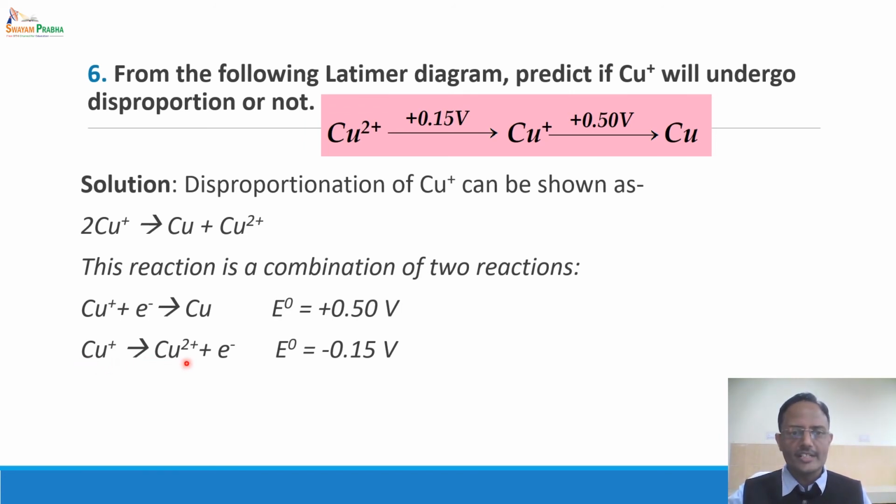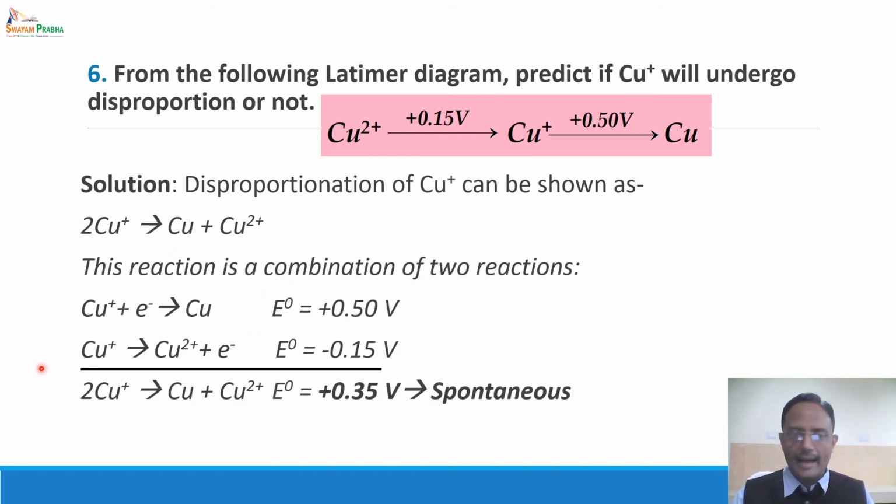So it's an oxidation reaction. And since it is an oxidation reaction, the oxidation potential has to be considered. Oxidation potential is equal in magnitude but opposite in sign as compared to reduction potential. The value of reduction potential is given in the Latimer diagram, so the oxidation potential will be exactly minus 0.15. So these are the two reactions with their electrode potentials or reduction potentials.